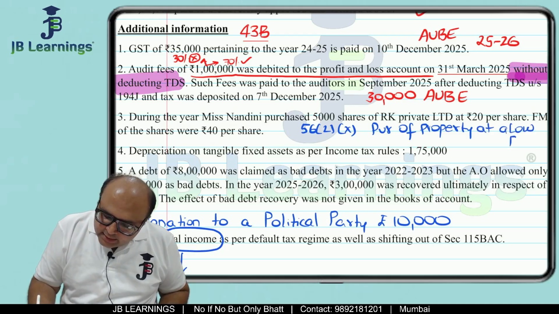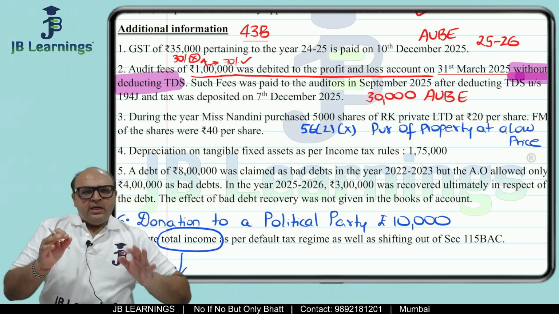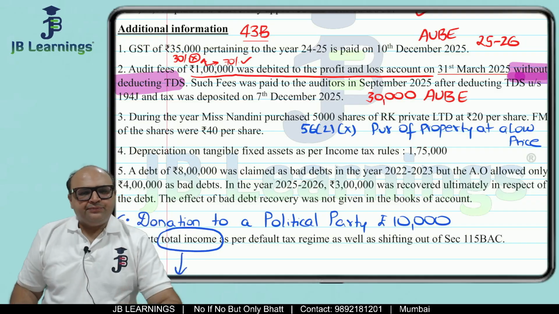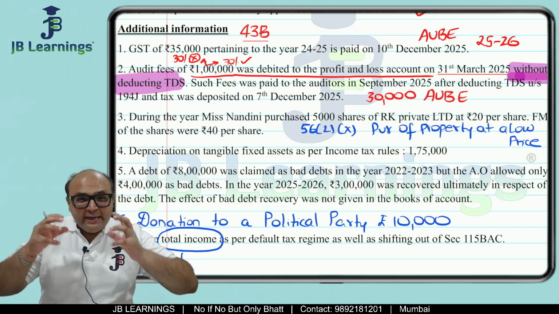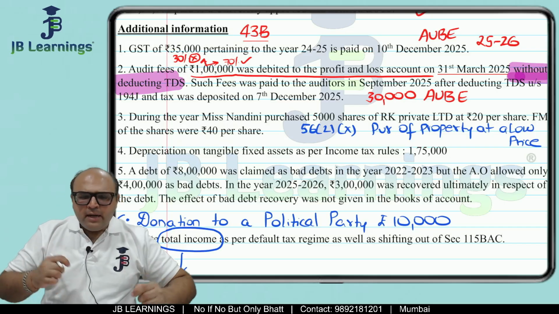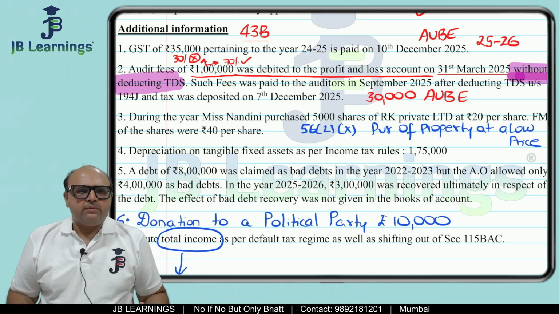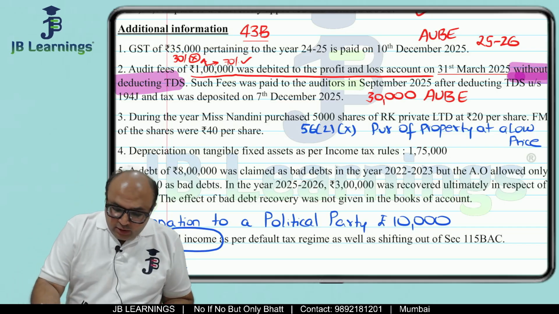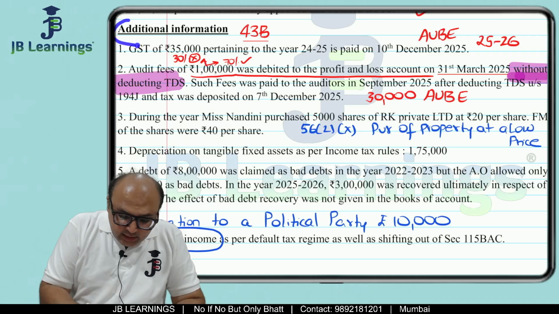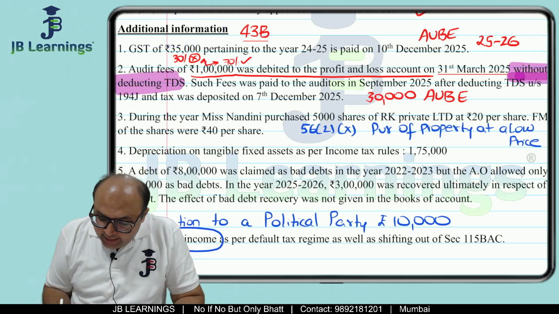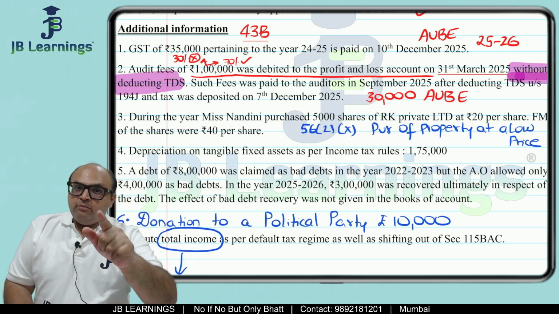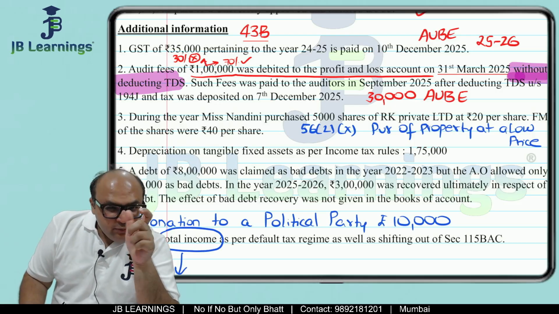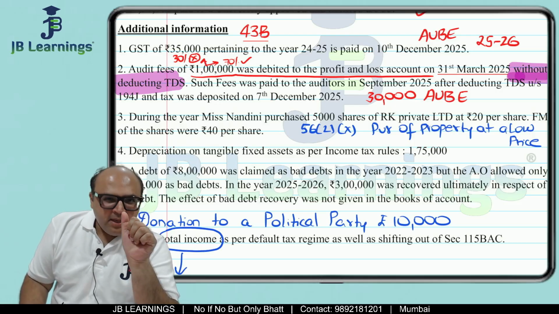See, what happens is there are a few adjustments in which you get some hint in the question, but there are few adjustments whose hint is very hidden. You have to do a lot of practice and only then can you understand this adjustment. So friends, now this is something which is very important. In additional information, they have given you that shares have been purchased at a low price. So if you remember, if the difference between FMV and the purchase price is more than 50,000, it would be taxable.